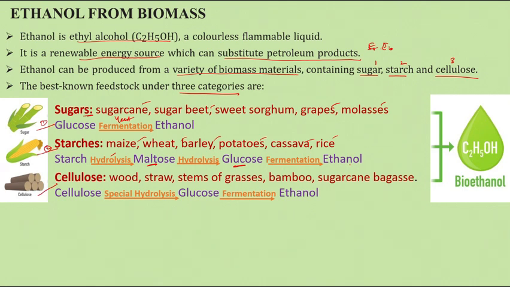The third material is cellulose, which is normally available in wood, straw, stems of grasses, bamboo, bagasse, etc. The cellulose is first converted into glucose with the help of a special hydrolysis process. Then the glucose is converted to ethanol through fermentation. So all three major sources, sugar, starches, and cellulose, are finally converted into ethanol. Now we discuss each process one by one.